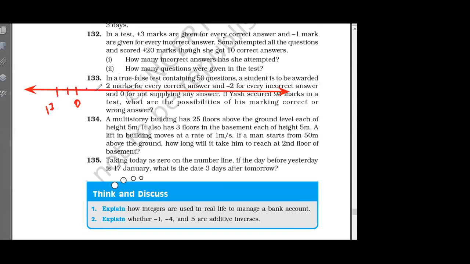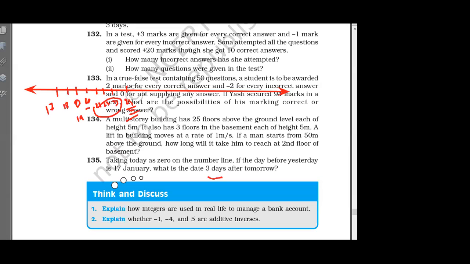What is the day 3 days after tomorrow? So this is tomorrow, and 3 days after tomorrow. So this is 17, this is 18, today is 19, 20 is tomorrow, then 21, 22, 23. 23rd January, 3 days after tomorrow. From tomorrow, 3 days later. So 24? 23rd January? Sir, 24.